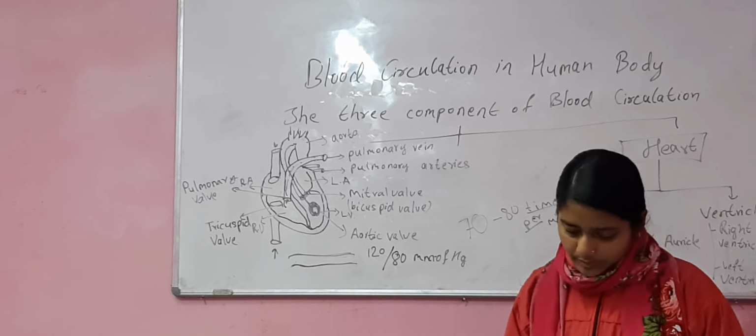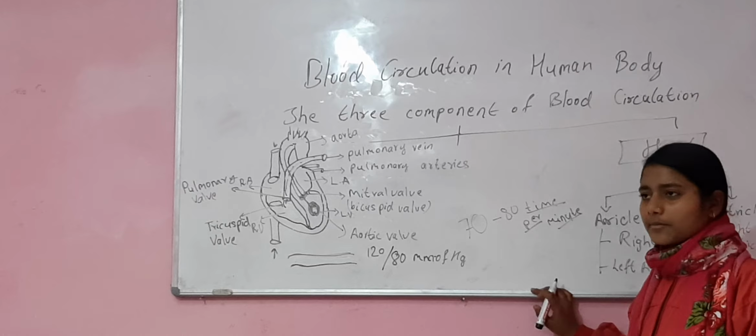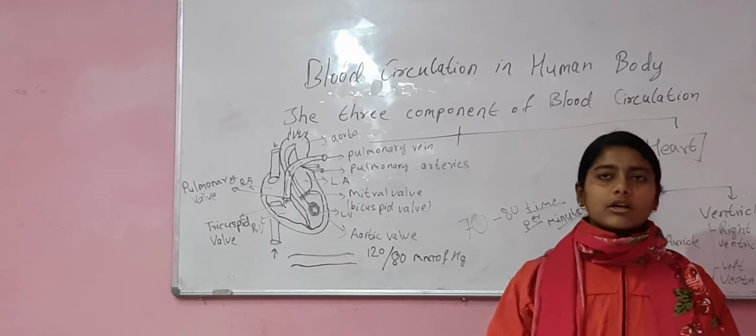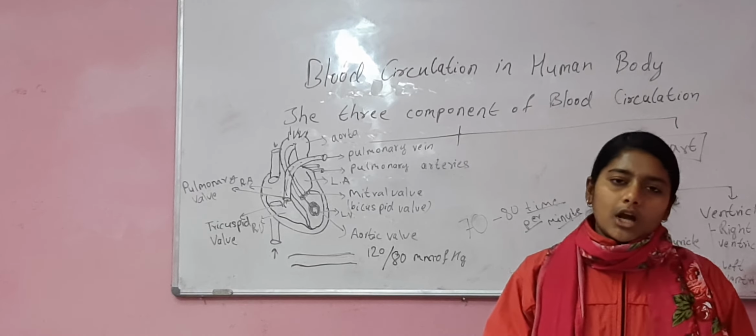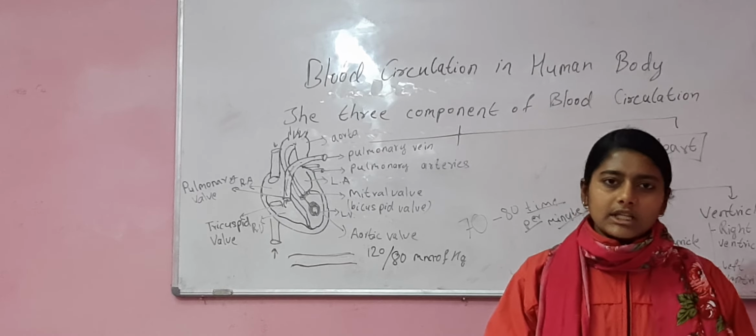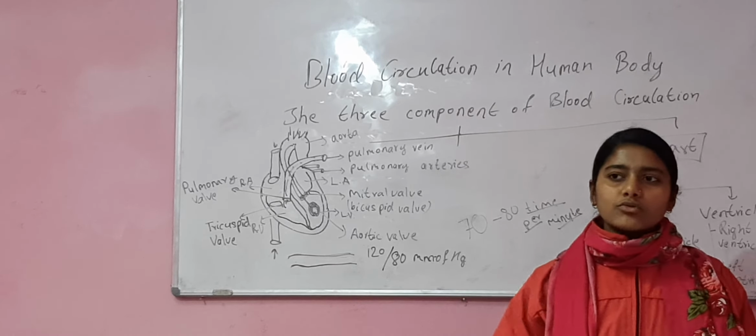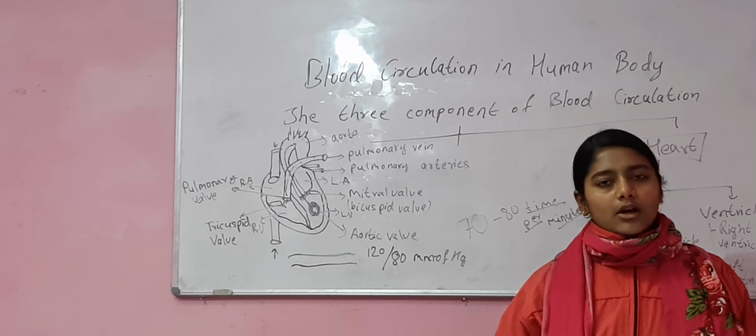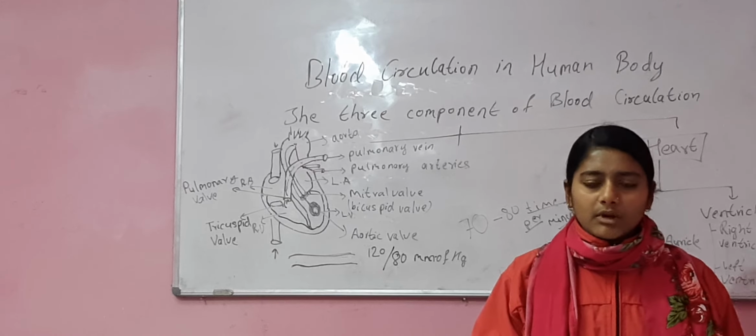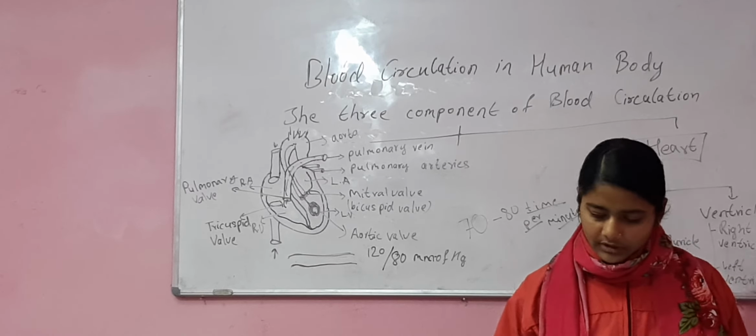Now, blood circulation. Blood circulation is of two types, that is systemic blood circulation and pulmonary blood circulation. Pulmonary blood circulation is the circulation of the blood from the heart to the lungs and from the lungs to the heart. And systemic blood circulation is the circulation of the blood from the heart to the other parts of the body and impure blood from other parts to the heart. It is systemic blood circulation. Especially, blood circulation is of two types only.